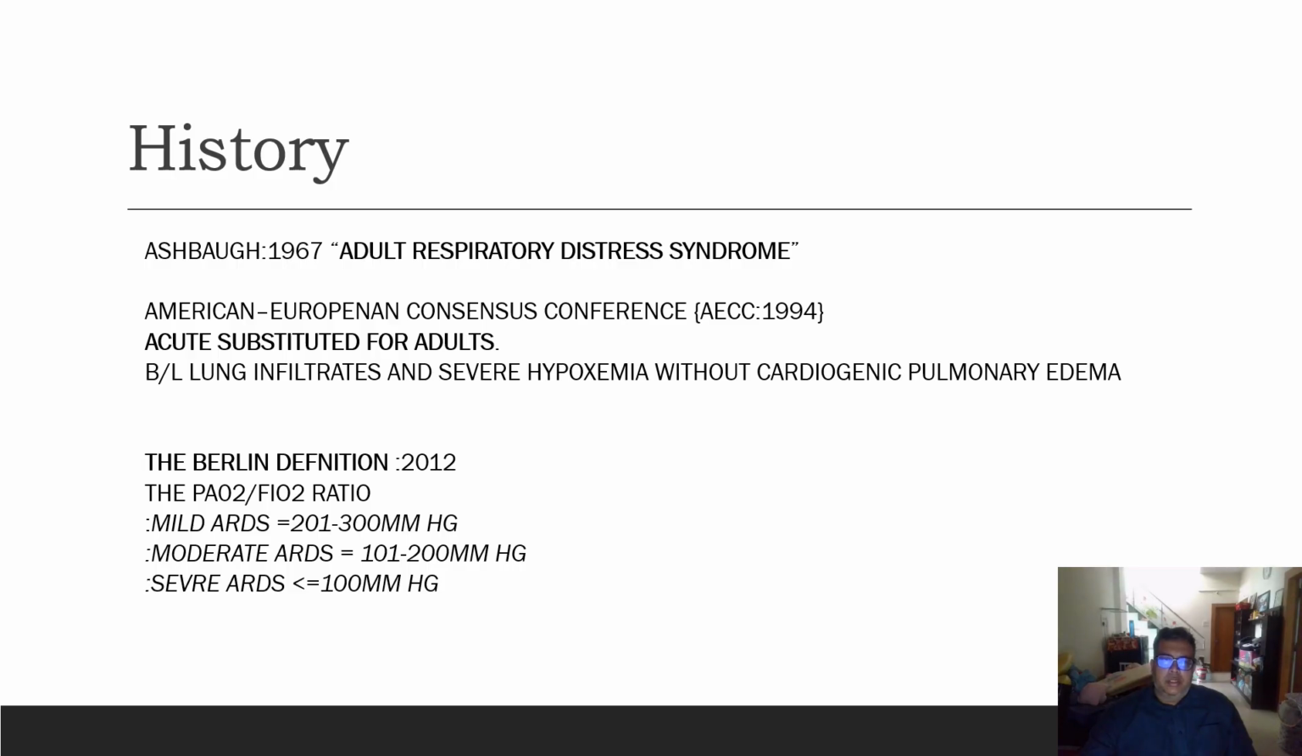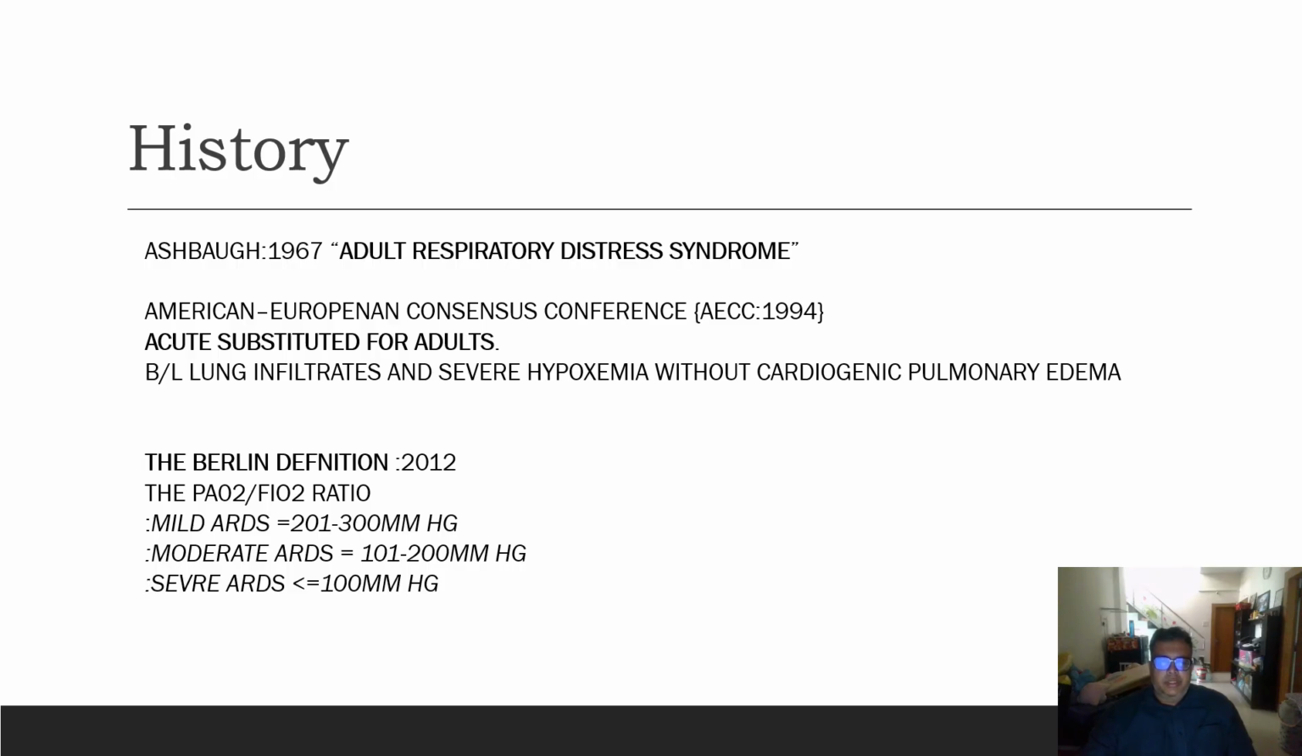Going to the history, Ashbaugh in 1967 labeled this as adult respiratory distress syndrome. The American European Consensus Conference, AECC, 1994. In this conference, acute was substituted for adult, with bilateral lung infiltrates and severe hypoxemia without cardiogenic pulmonary edema.